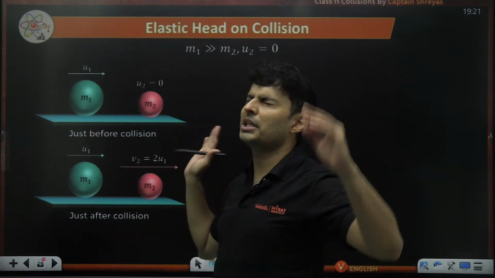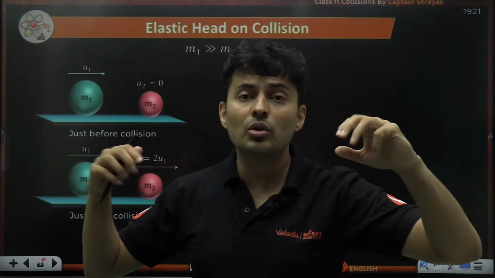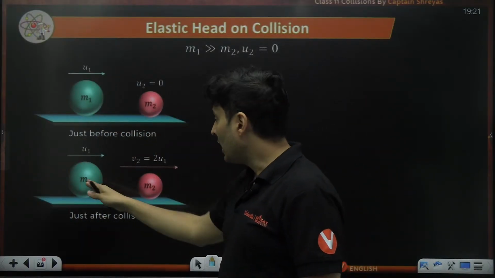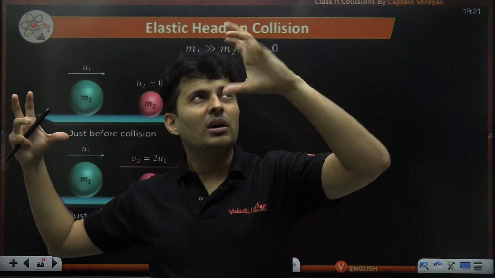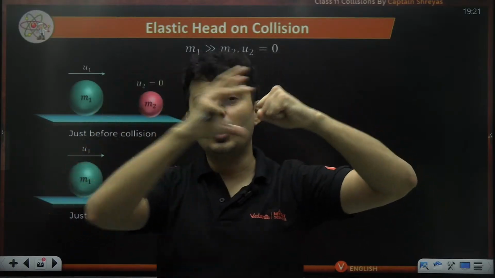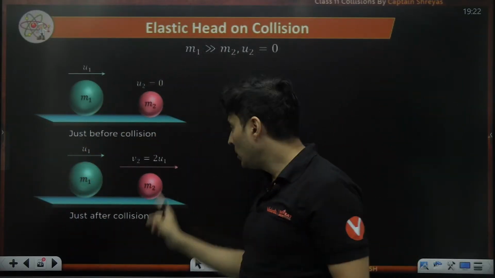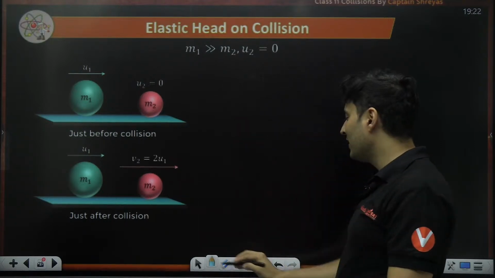Imagine there is a dog chilling out, just lying down. One big elephant comes running towards that dog. That elephant jumps onto that dog in air. Maybe the dog is lying in air somewhere, gravity free space. Hits the dog. The elephant will continue with the same speed, being so massive, and the dog will fly with double the velocity. Okay, that is very, very important.